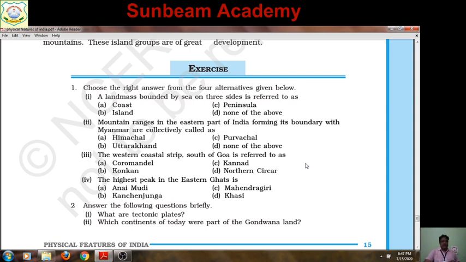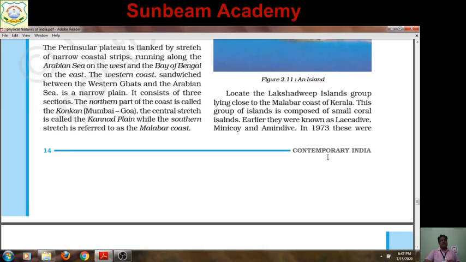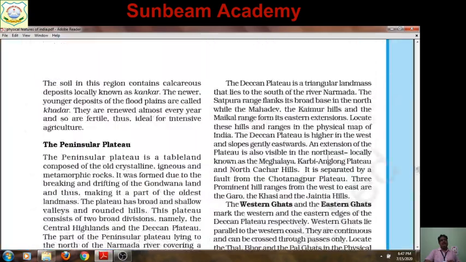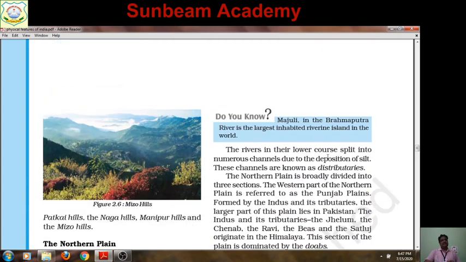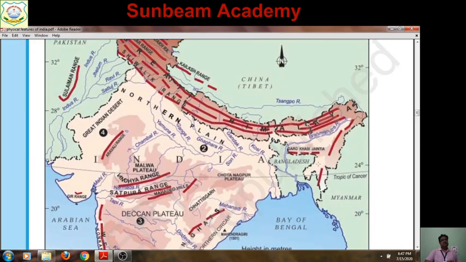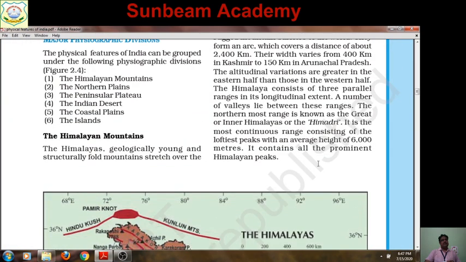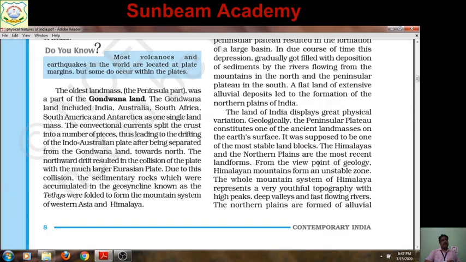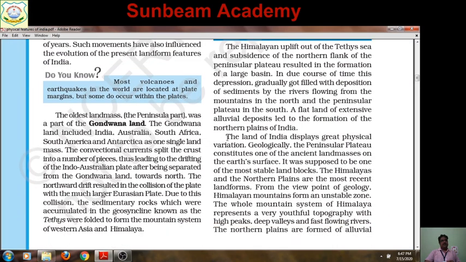In the notes it is already given. Which continents of today were part of Gondwana land? This type of question for 1 mark was asked earlier, but nowadays it is not asked, and it is not for a 3 mark question. So if you go back to the lesson, on page number 8, this is page number 9, here you can see the Gondwana land. Gondwana land included India, Australia, South Africa, South America and Antarctica as one single landmass.